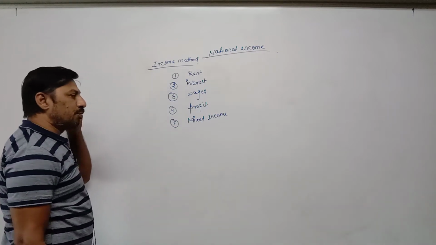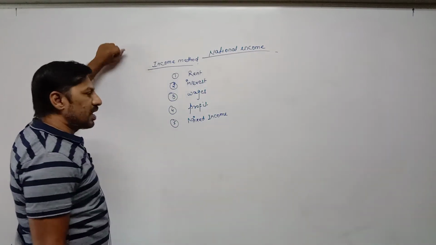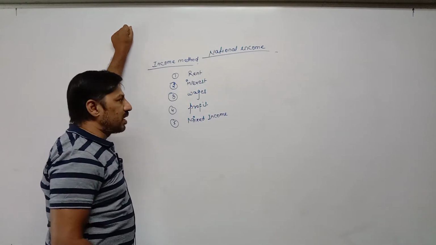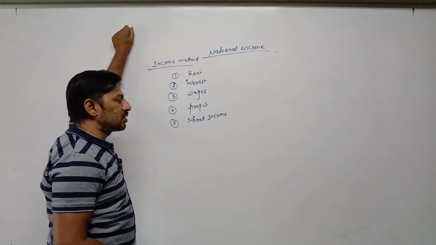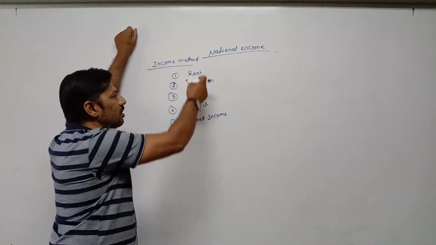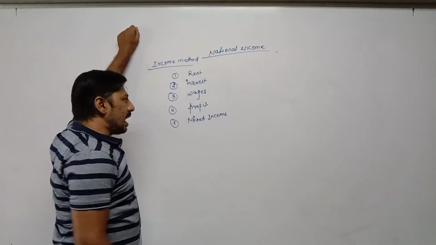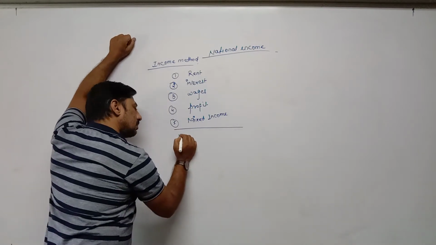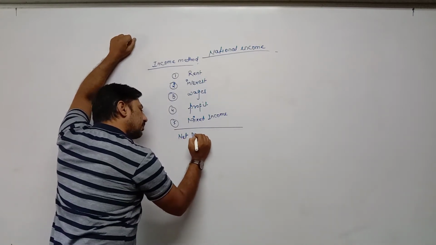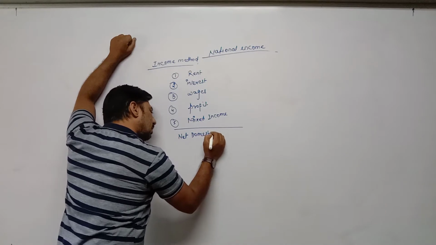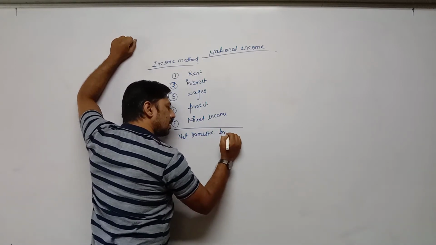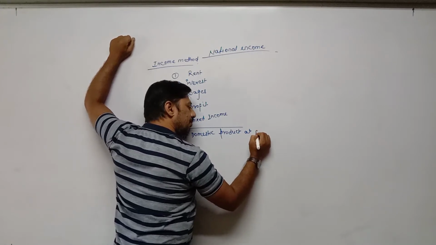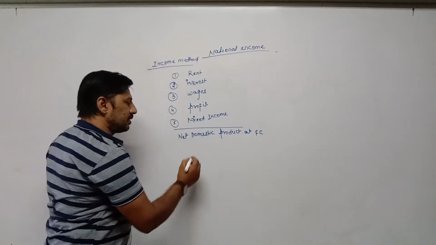In the case of a self-employed person, whatever they earn, we cannot distribute his income in the form of rent, interest, wages or profit. That's why it is called mixed income, meaning mixed income includes all these four incomes. After adding these five items, we will get net domestic product at factor cost.